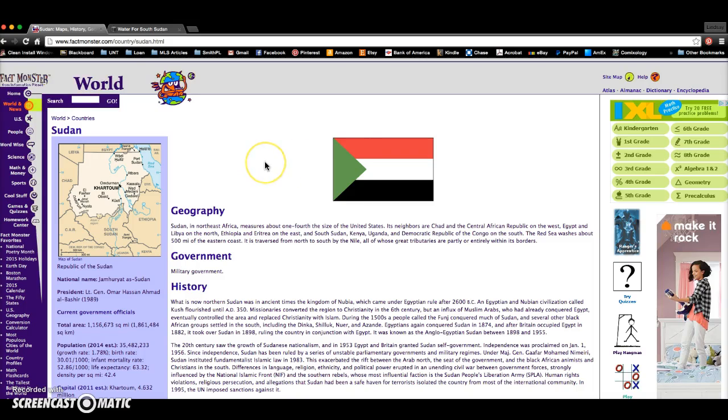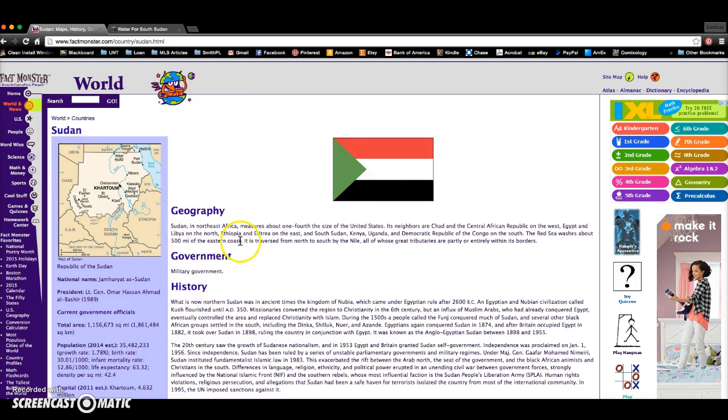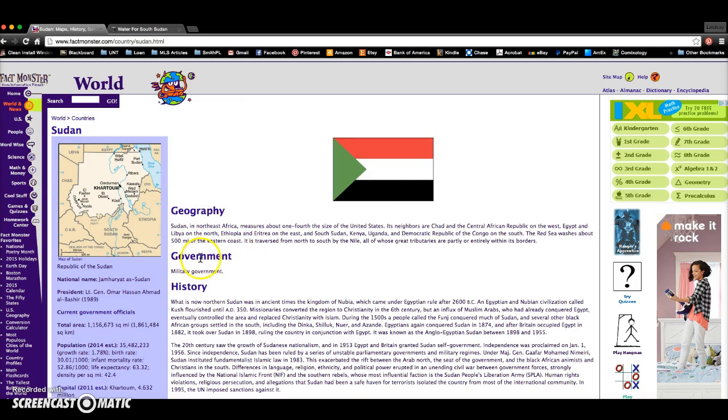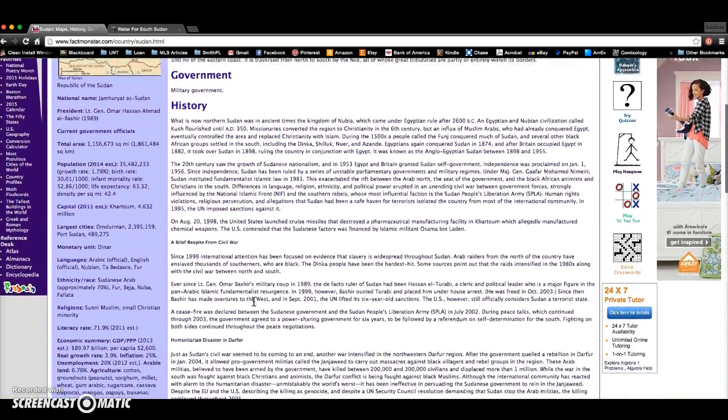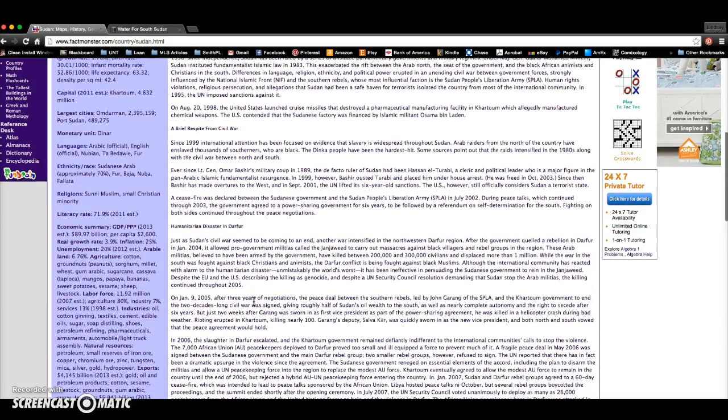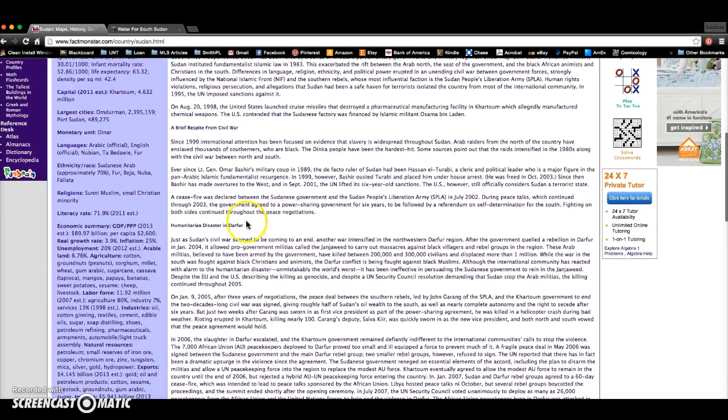Once on the page, every country has the same layout, showing you the country's flag, the basic geography as in location on the earth, the type of government, and then a general history of that particular country. For our purposes, we're going to look down a little bit further, and then it's right around here that we start to see information related to the conflict that is still going on and related to A Long Walk to Water and Salva's journey and the Lost Boys of Sudan.